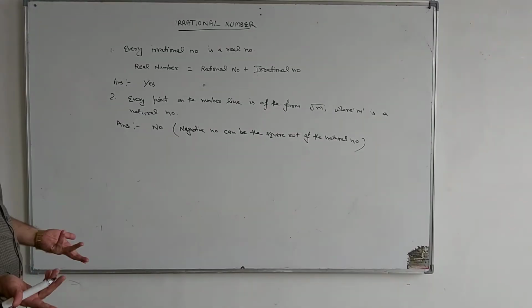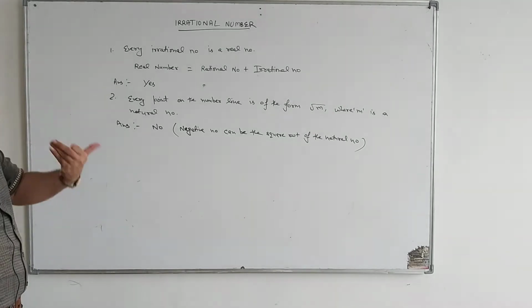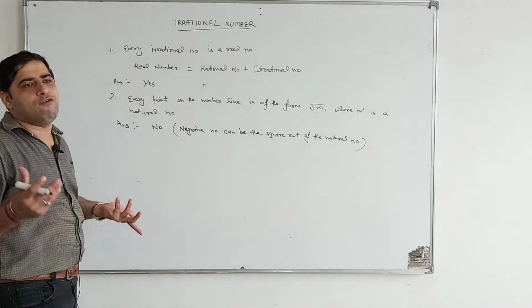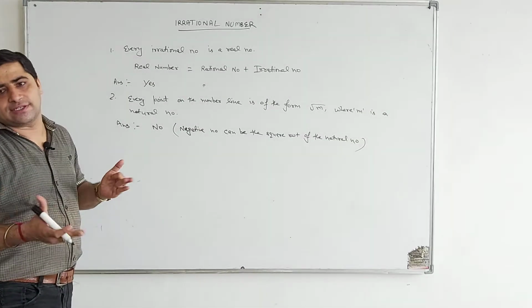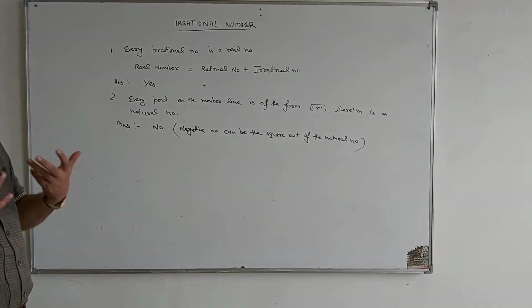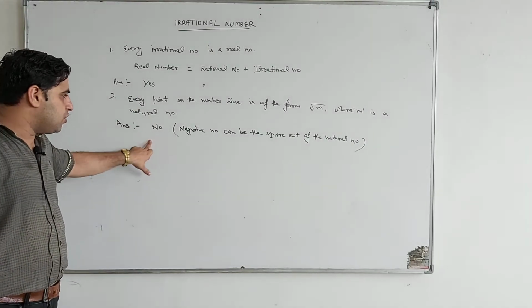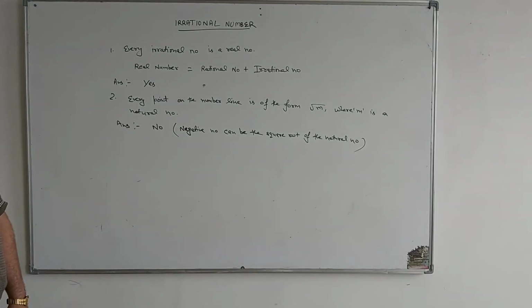So the square root of a negative number, in the next classes you will study about complex numbers. So the negative square root is in the form of iota, which we have to study in the next classes, in the plus one, plus two classes, about the complex number. So your answer here is no. A negative number cannot be the square root of any natural number.